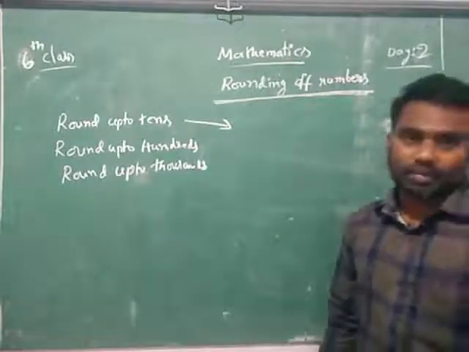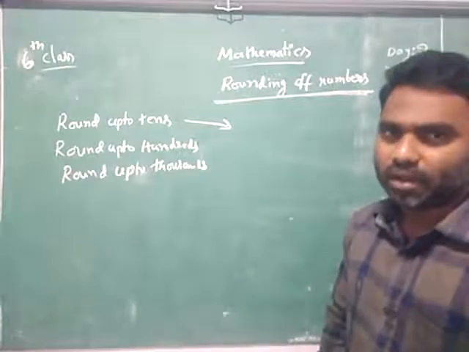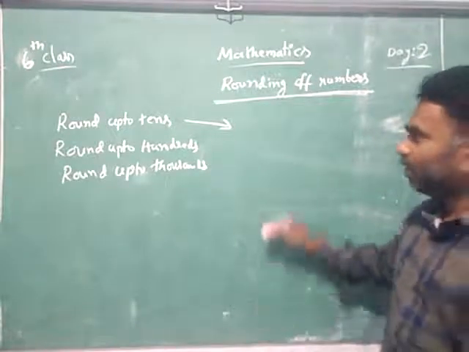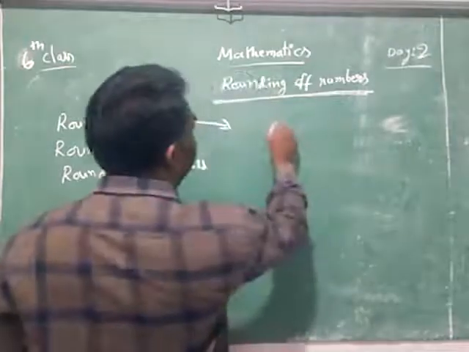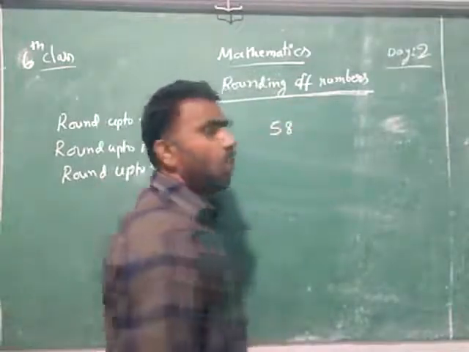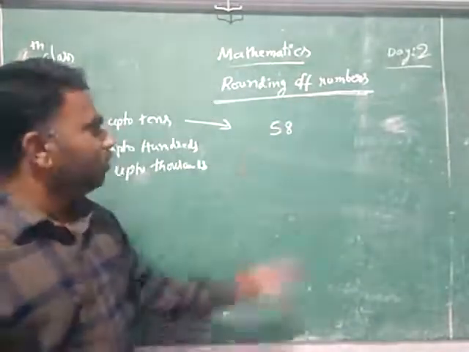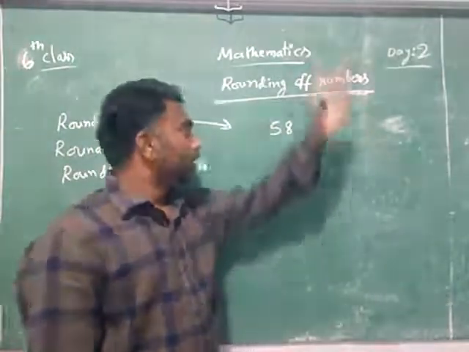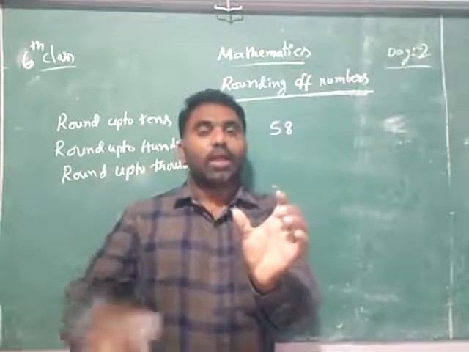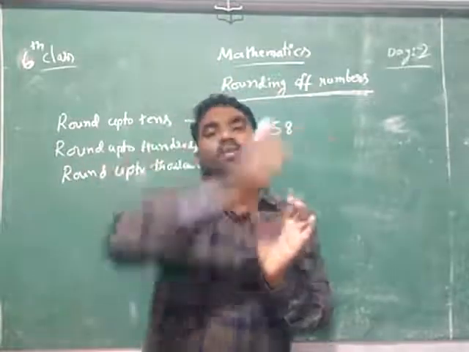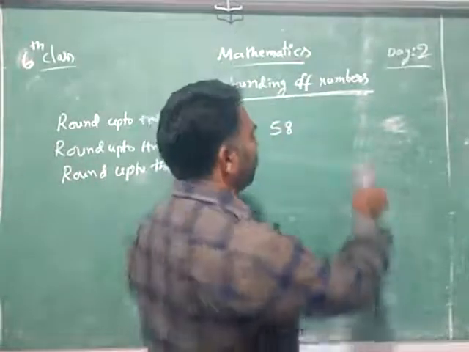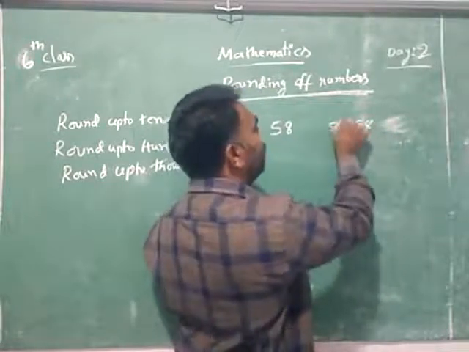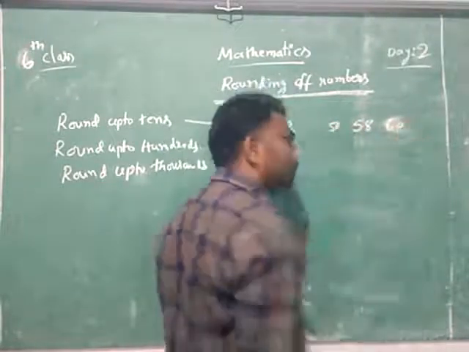Rounding up to tens. The meaning of that is nearest 10. You have to say the nearest 10. Suppose I have given you 58. What is the nearest 10 for 58? Means what should we do? For 58, here what 10 is there, there what 10 is there. Means easily we can say that, sir, 58 is in between 50 and 60. Do you accept it or not?